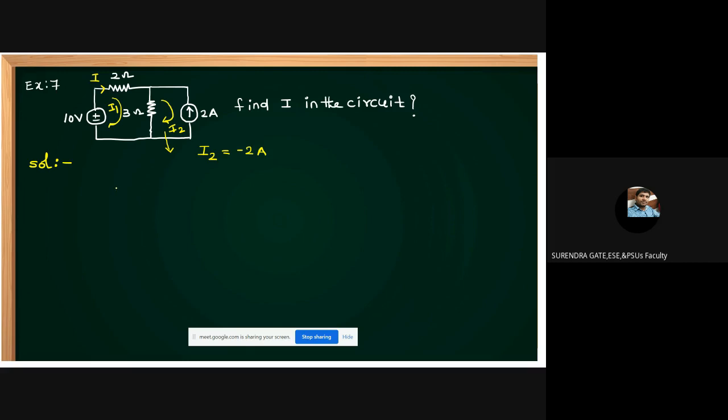Then we can apply mesh analysis in this loop. 2 I1 plus 3 into (I1 minus I2) is equal to 10. Then 2 into I1 plus 3 into (I1 minus I2), what is I2, sir? Minus 2, is equal to 10.